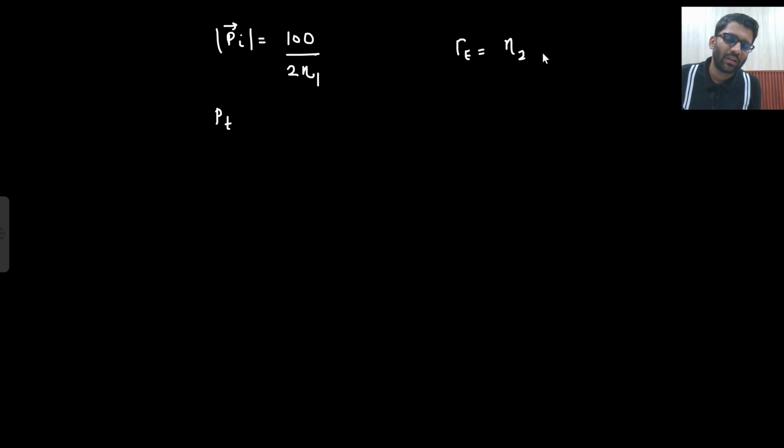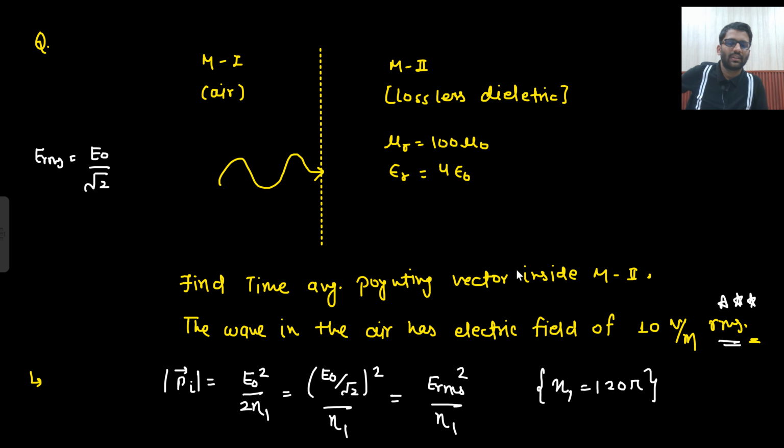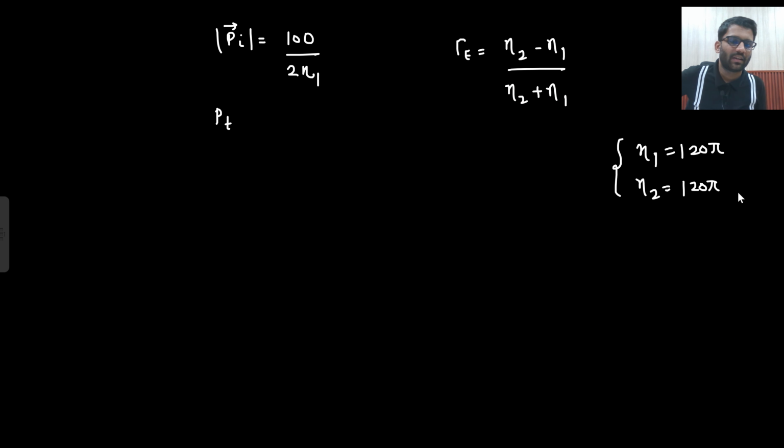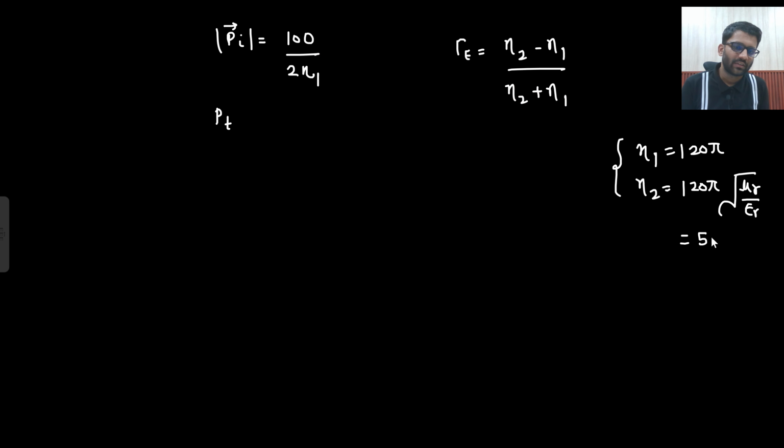So what that would be? Eta 2 minus eta 1 divided by eta 2 plus eta 1. What is my eta 1? Eta 1 is 120 pi. What is your eta 2? Lossless medium is there. Lossless dielectric is there. Eta 2 is root of mu r by epsilon r. So 100 by 4, 25 and then 5. So it is equals to 5 eta 1 actually.